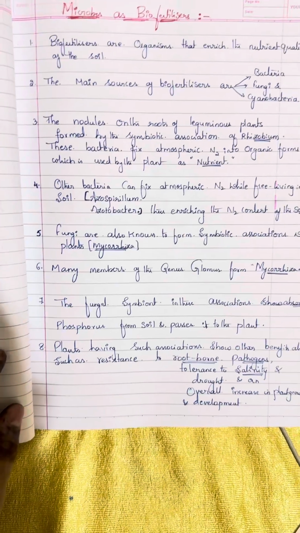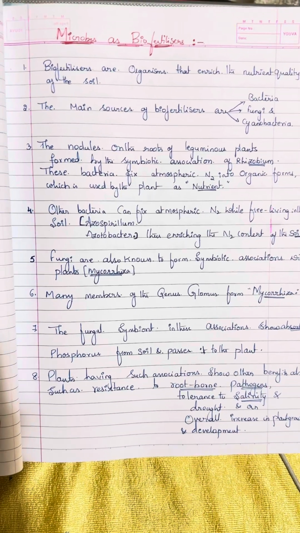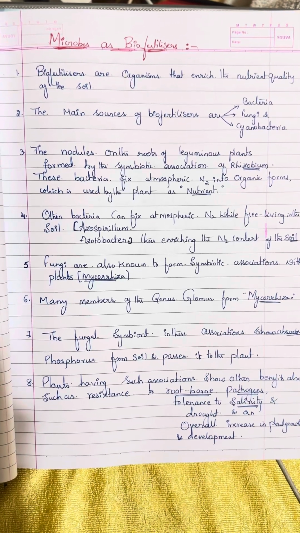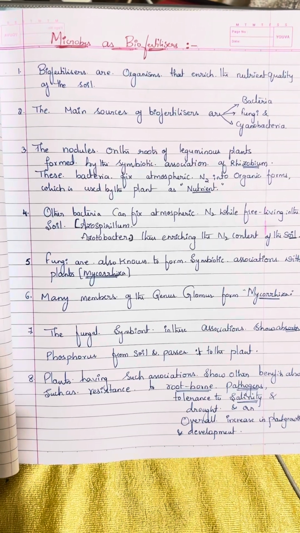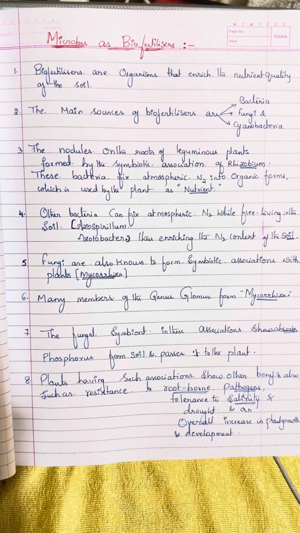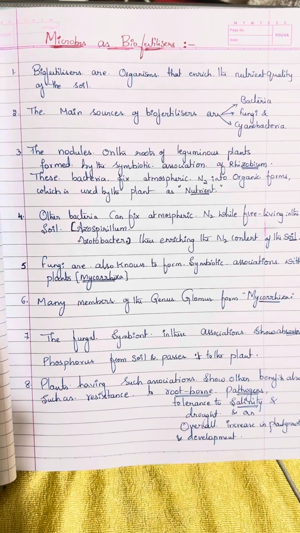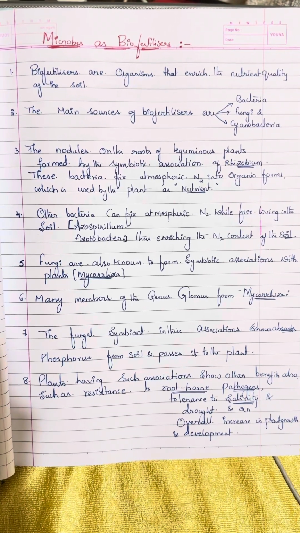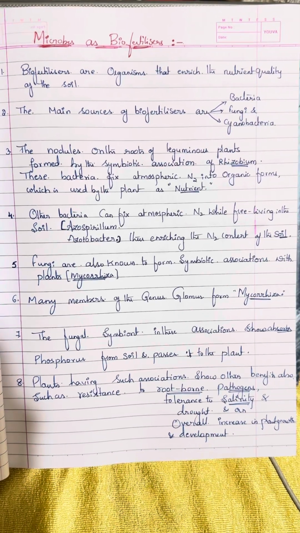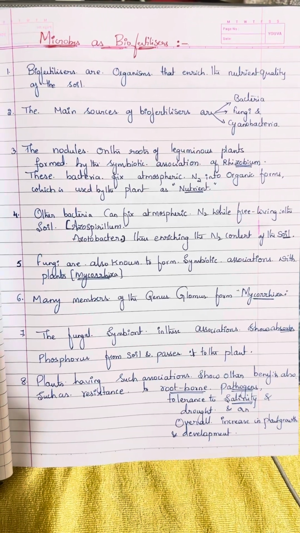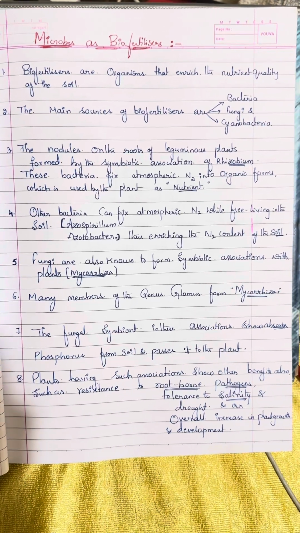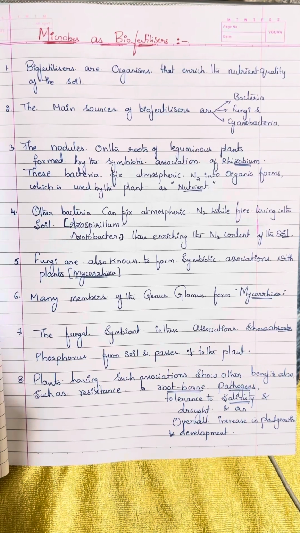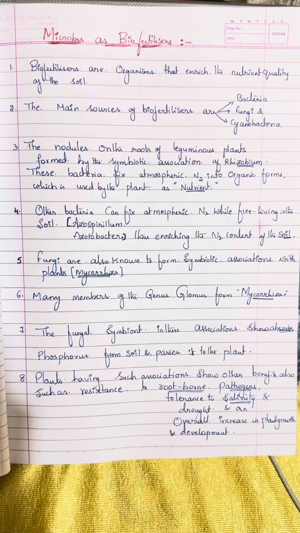Microbes as biofertilizers also have huge benefits. Biofertilizers are organisms that enrich the nutrient quality of the soil. The main sources of biofertilizers are bacteria, fungi, and cyanobacteria. The nodules on the roots of leguminous plants are formed by the symbiotic association of Rhizobium. These bacteria fix atmospheric nitrogen into organic forms, which are used by the plant as a nutrient. Other bacteria can fix atmospheric nitrogen while free living in the soil, Azospirillum and Azotobacter, thus enriching the nitrogen content of the soil.